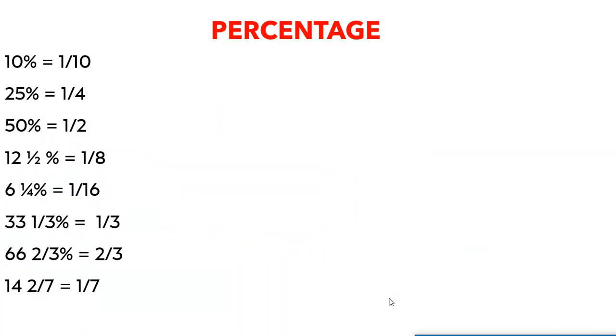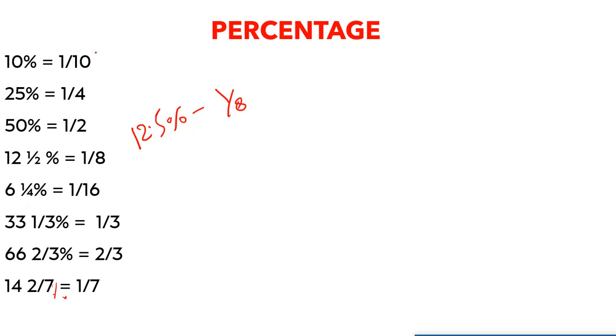Before starting with the questions, it is very important that you at least prepare the fraction form of these percentages. That is at least what I'm saying. So for example, here you can see 10% means 1 by 10, 25% means 1 by 4, 50% means 1 by 2, 12 1/2% means 1 by 8, or simply 12.5% is 1 by 8. 6 1/4% is 1 by 16, 33 1/3%, that is 1 by 3, 66 2/3%, that is 2 by 3, and 14 2/7% is 1 by 7.